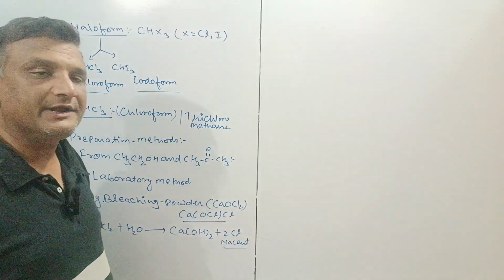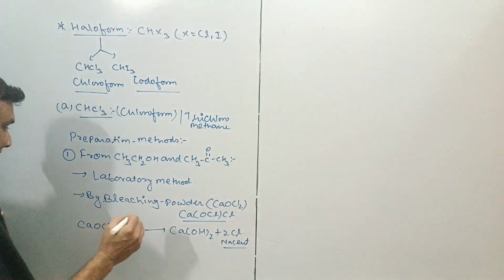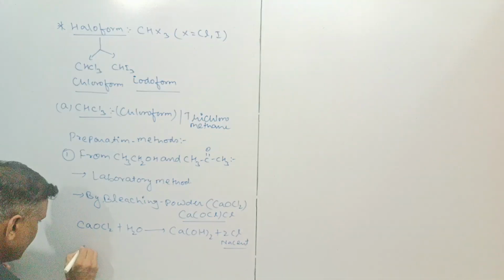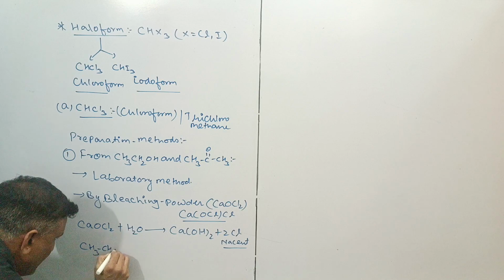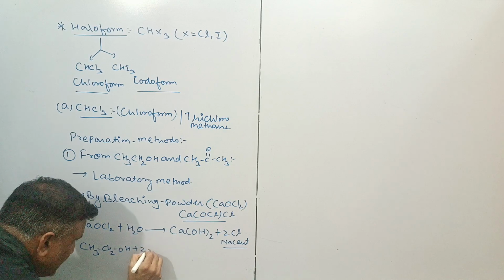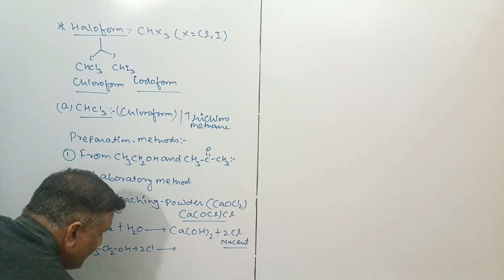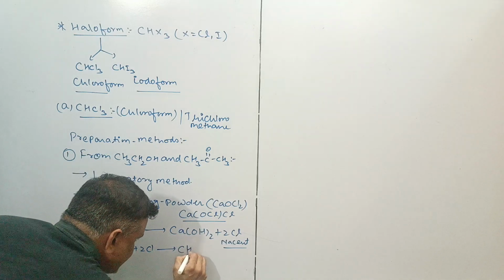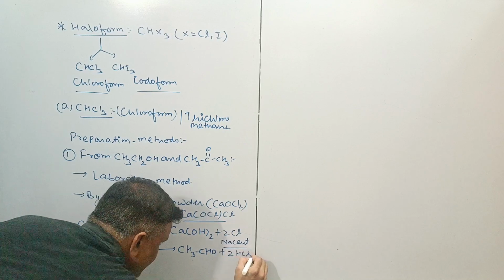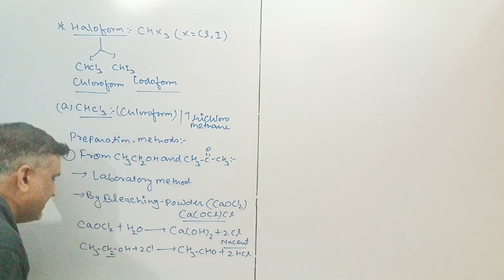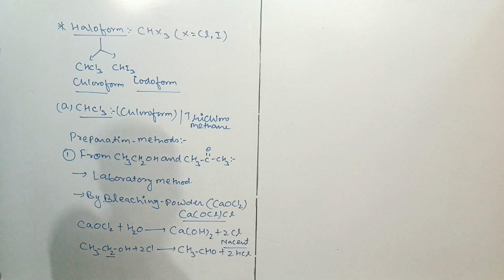This is the nascent chlorine, and further if you treat it with ethanol, CH3CH2OH, with 2 Cl, there will be formation of CH3CHO and 2 HCl. Removal of these two alpha hydrogens takes place.